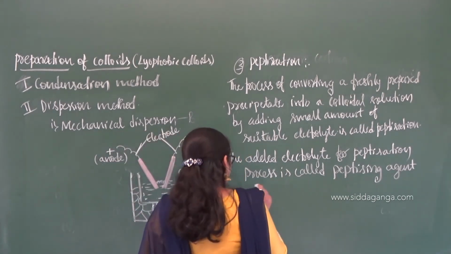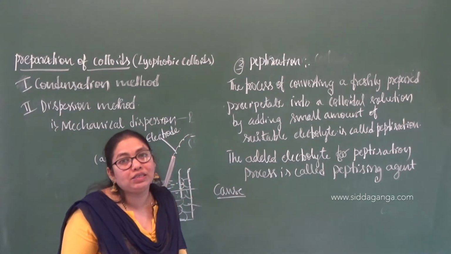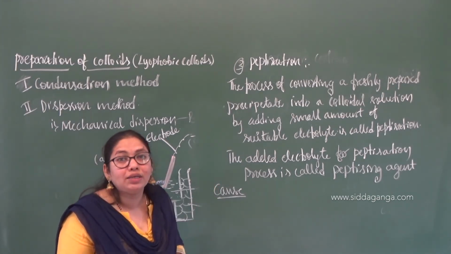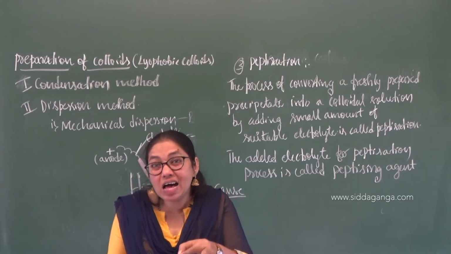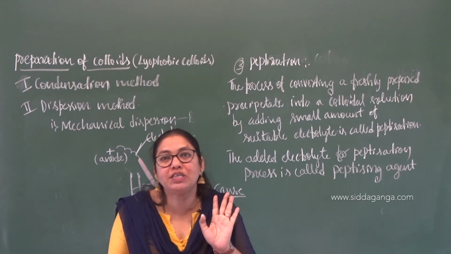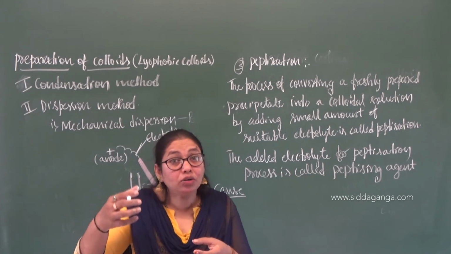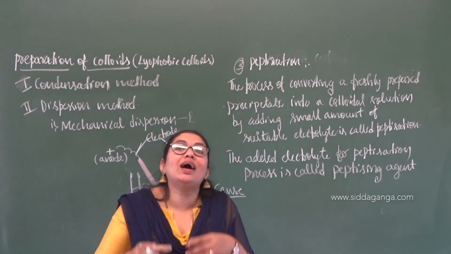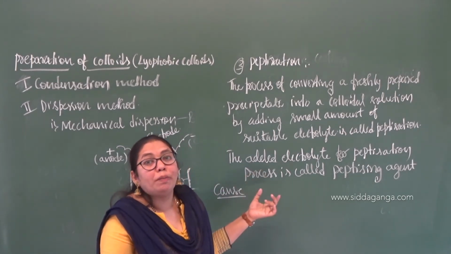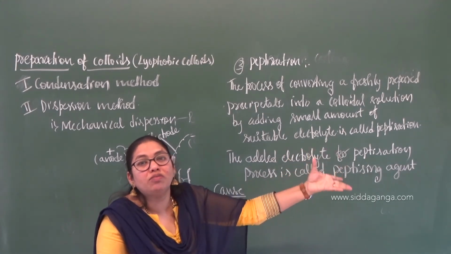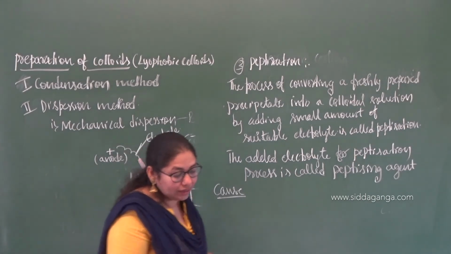So actually what is the cause? Why will the precipitate be converted into a colloid? During peptization, a suitable ion will get adsorbed on the surface of the precipitate. Once the precipitate is formed, you add the electrolyte. From that electrolyte, a suitable ion gets adsorbed on the surface of that precipitate, leading to the breaking of the precipitate and the formation of the colloidal solution.